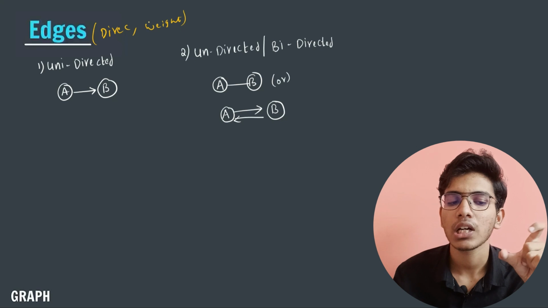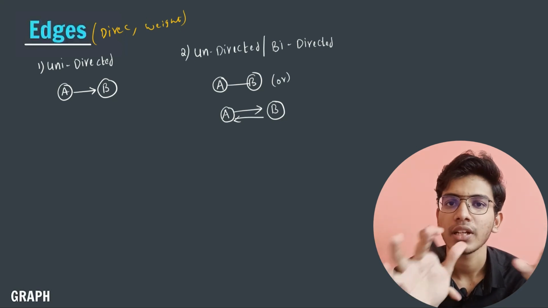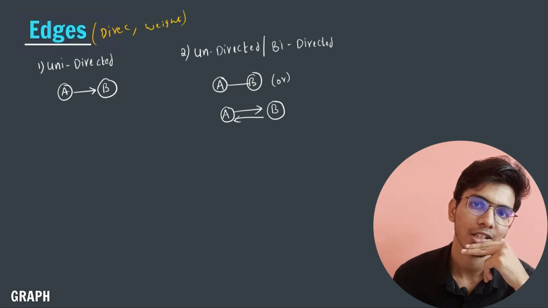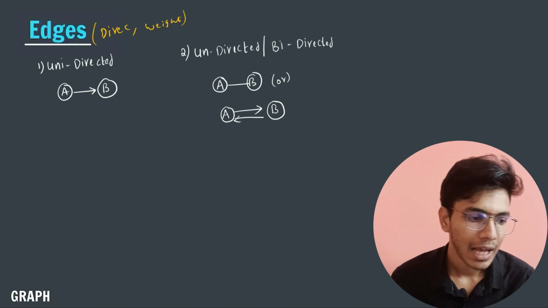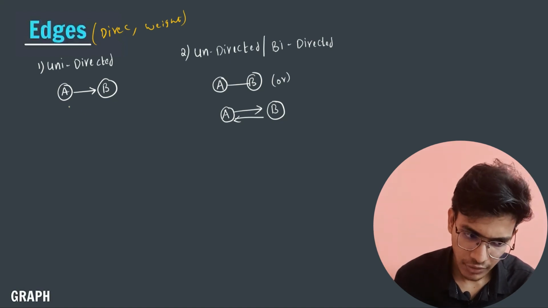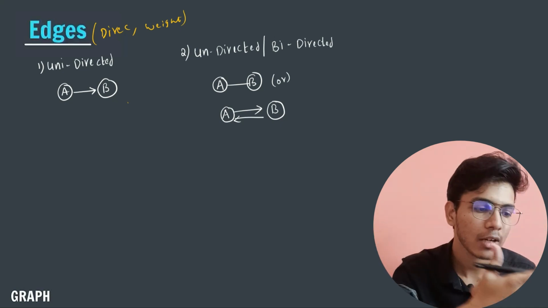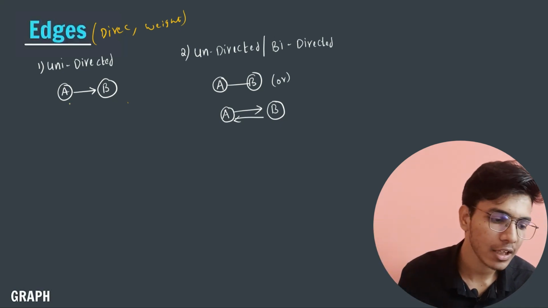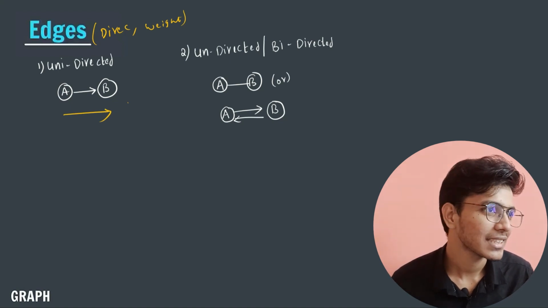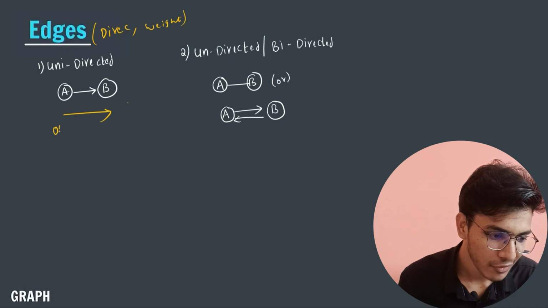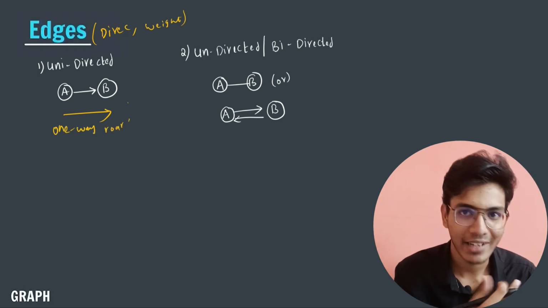So if I talk about direction, we have divided our graphs into two types from the perspective of direction. First, unidirectional. That is, I will have a node that is my first vertex and a second vertex, and I can only travel in a particular way. Here you can see that I can only travel in this way, and you can consider this as a one-way road, right? One-way road. So in a one-way road we can't go back, right?